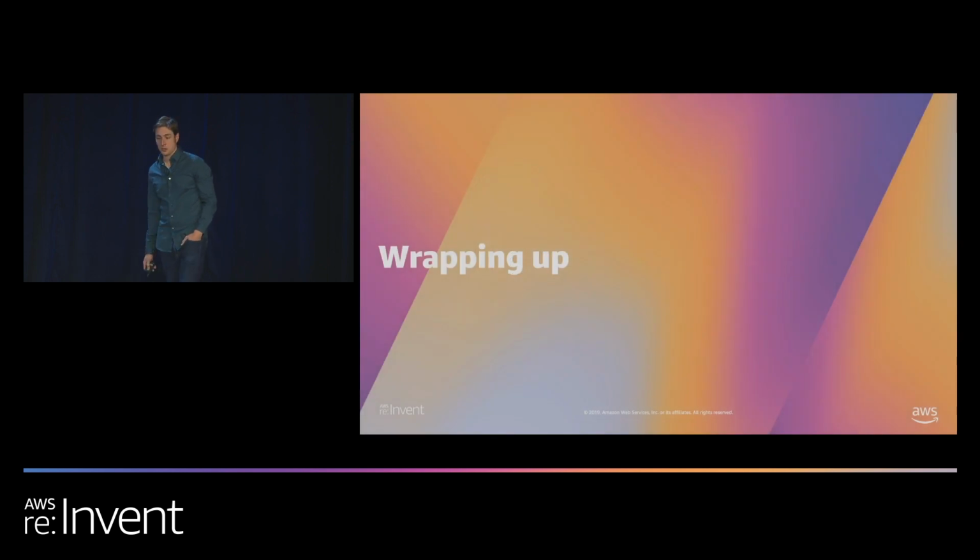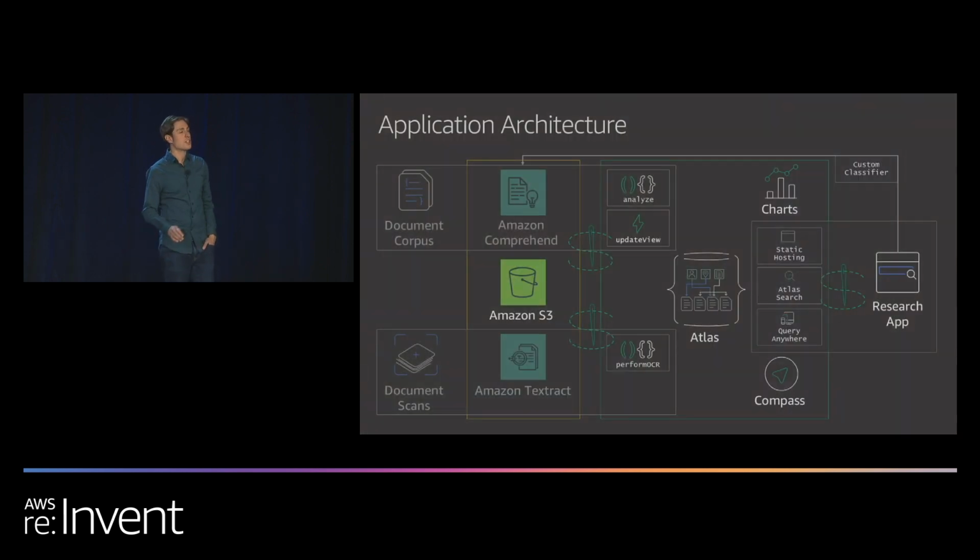So, let's take one last look at our architecture. Without launching a single server, we stitched together components from AWS and MongoDB that allow us to collect a large number of digital and paper documents, using Textract to extract the text from scans of the paper documents, identify entities and keywords for those documents using Comprehend, host our application using Stitch static hosting, make our data searchable using Atlas Search, find similar documents in our corpus to help build our case using a custom classifier in Comprehend, and build great visualizations using MongoDB Charts.